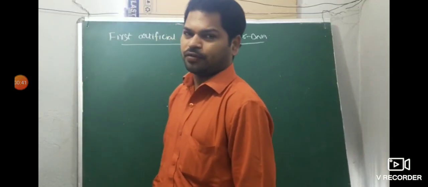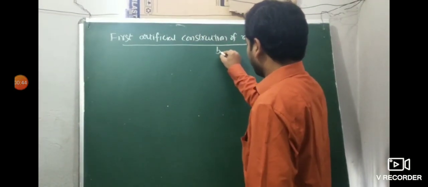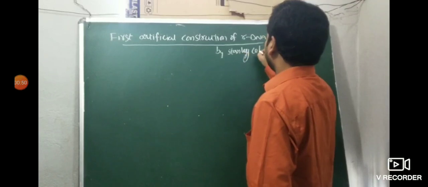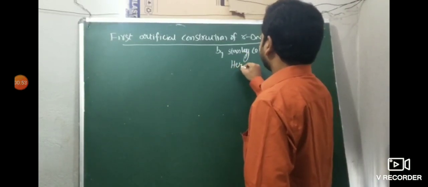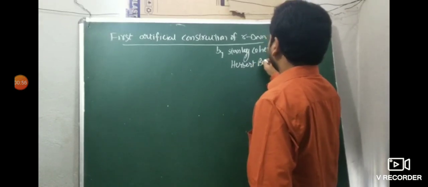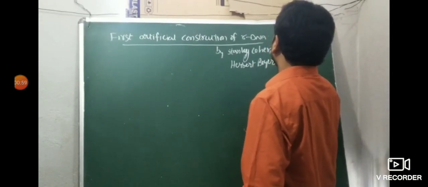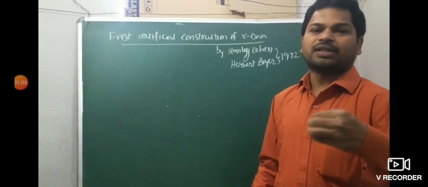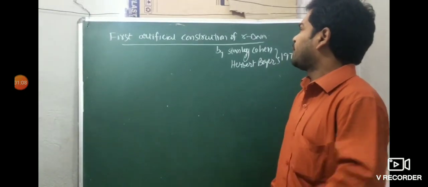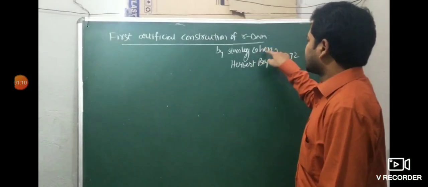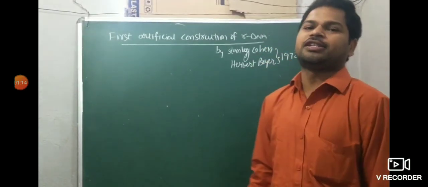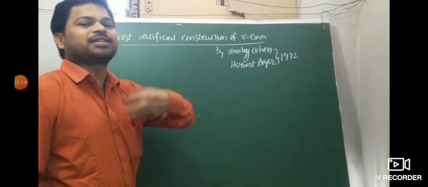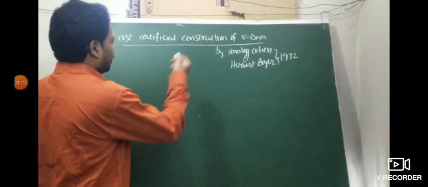The first construction of artificial recombinant DNA was given by Stanley Cohen and Herbert Boyer in 1972. This is very important. So who was the first to give artificial recombinant DNA? Stanley Cohen and Herbert Boyer in 1972. How did these two scientists construct the artificial recombinant DNA?